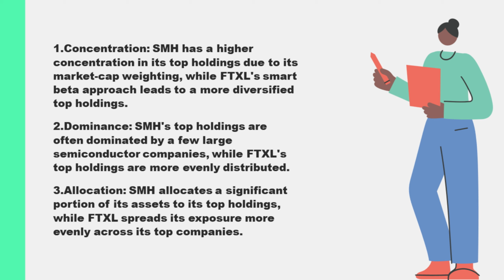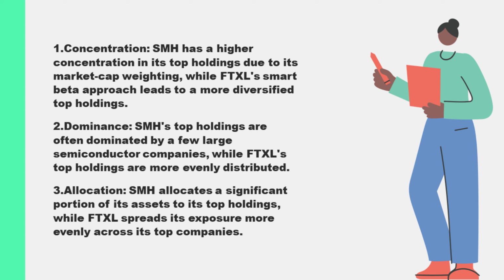the overall index. On the other hand, FTXL tracks the Nasdaq US Smart Semiconductor Index, which uses a smart beta, multi-factor approach that considers factors like volatility, value, and growth rather than simply relying on market capitalization. As a result, the top holdings in FTXL are more diversified, and the ETF generally does not have as much concentration in its top stocks as SMH does.